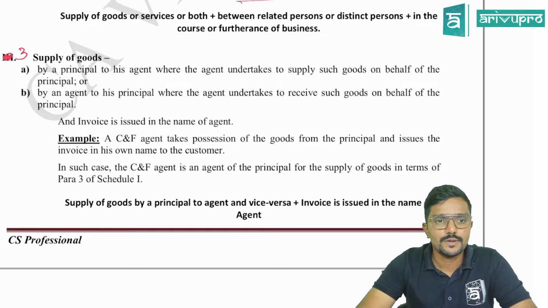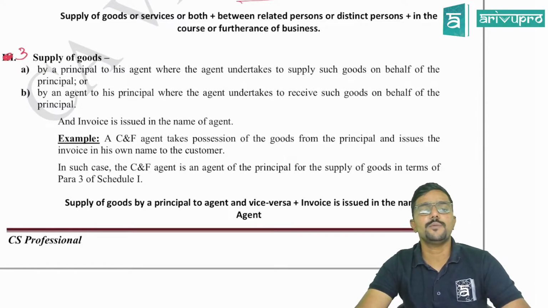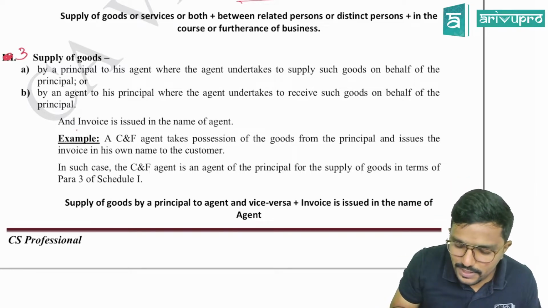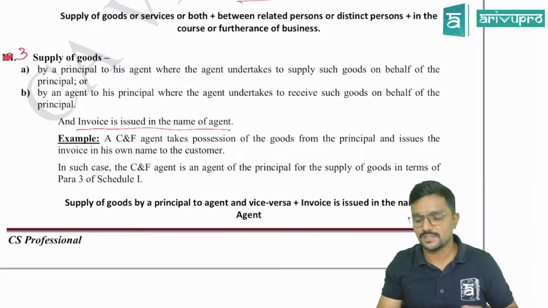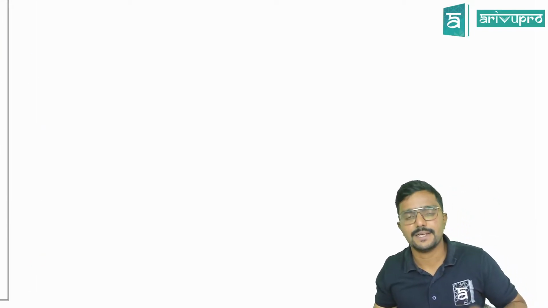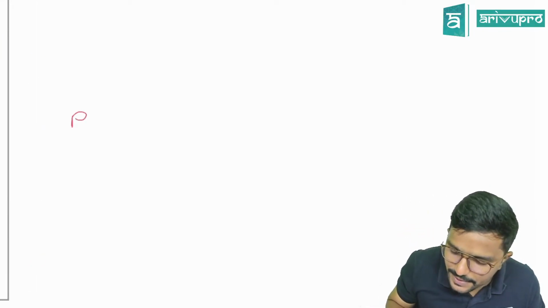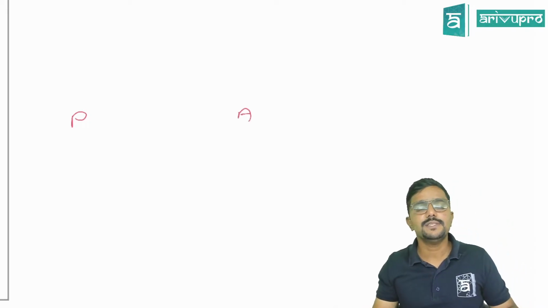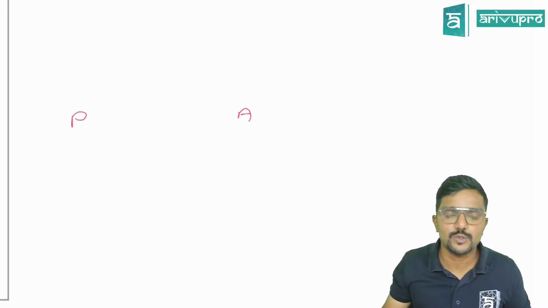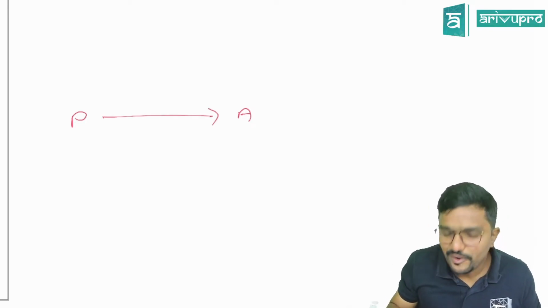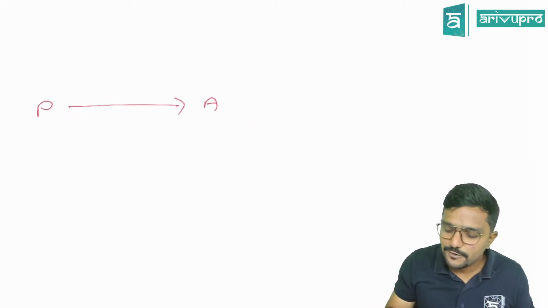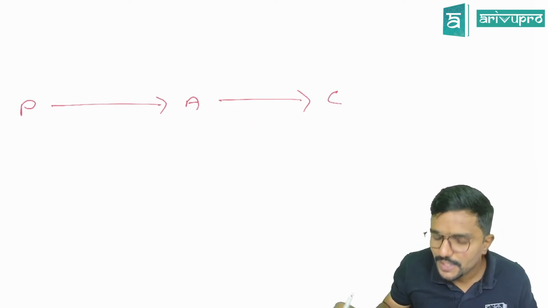Supply of goods by a principal to his agent, where the agent undertakes to supply such goods on behalf of the principal, or by an agent to his principal, where the agent undertakes to receive such goods on behalf of the principal and invoice is issued in the name of agent. What is this? Let me explain it with an example. Now assume, guys, there is a principal, agent. So principal is in the business, he wants to sell his goods. So he has appointed an agent to find the customers for him. So agent found the customers and the goods are sold to him.